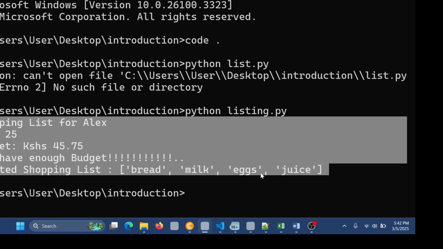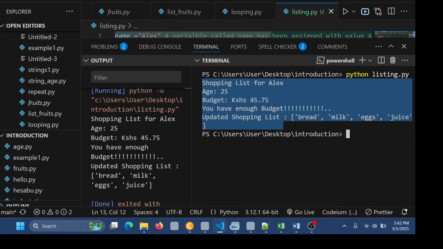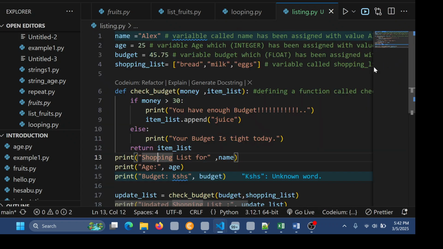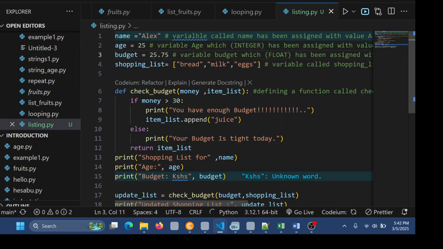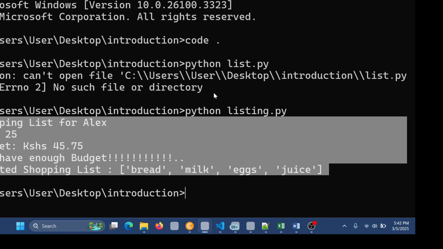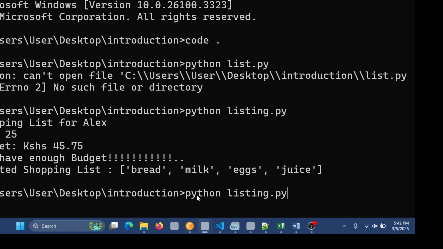Then, later on, I added this juice as append. If it was less than 30 shillings, it would not have showed this. Let's change that one and see if it is not more than 30 shillings, what will happen. Let's see. So let me change this one to 25 shillings and see what will happen to our code.